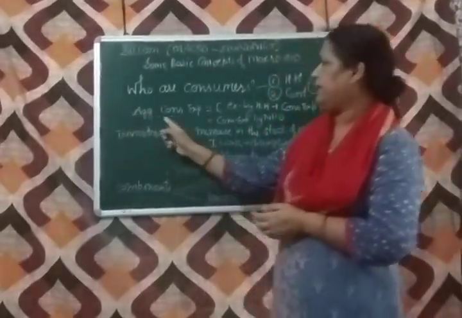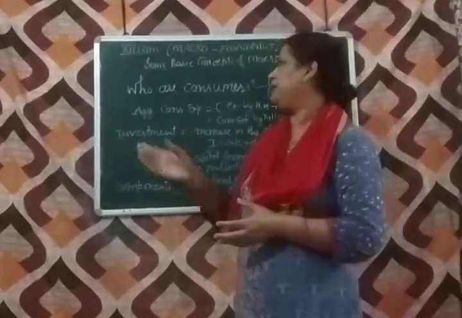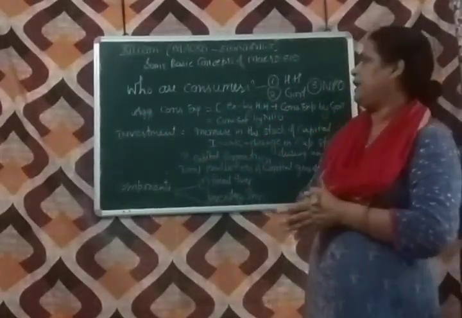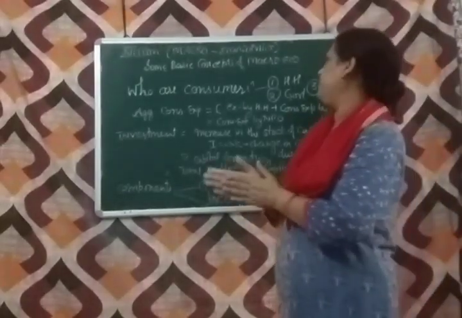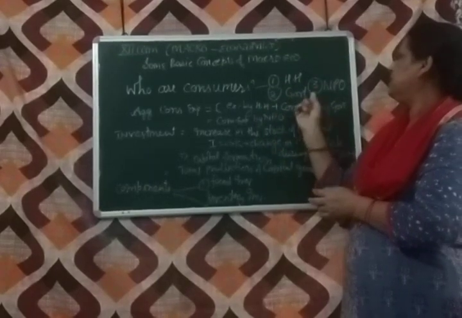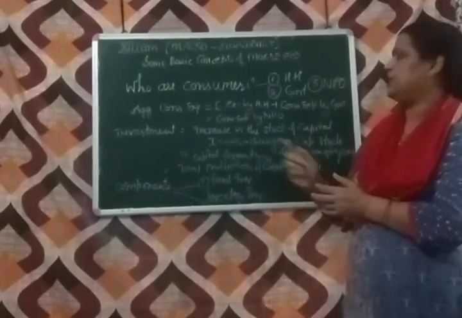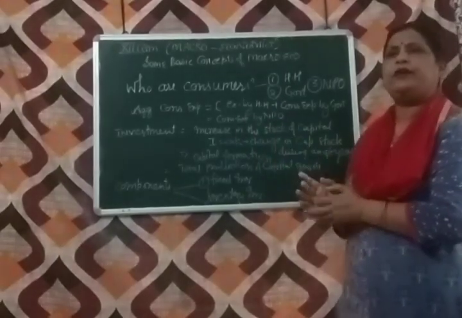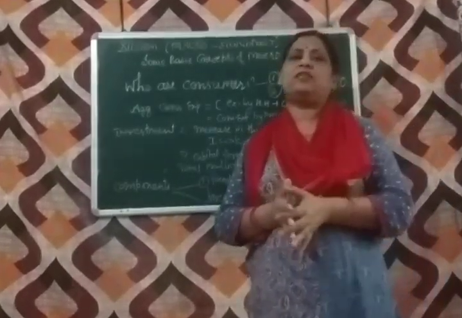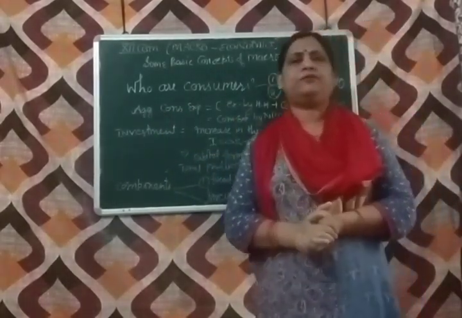Now, aggregate consumption expenditure in the economy, or the total consumption expenditure in the economy, can be calculated with the formula: final consumption expenditure by household plus final consumption expenditure by government plus final consumption expenditure by non-profit organization. That gives us the estimated aggregate consumption expenditure.